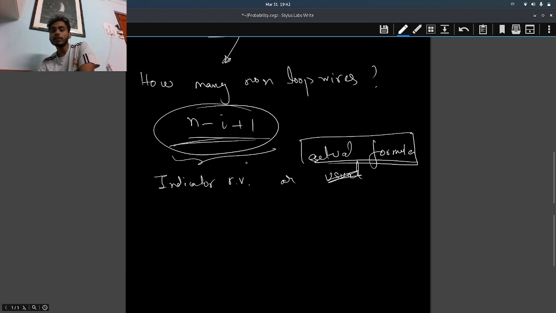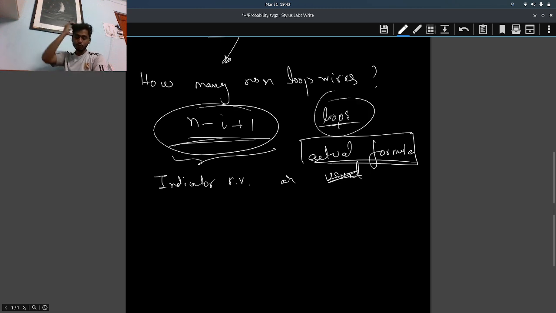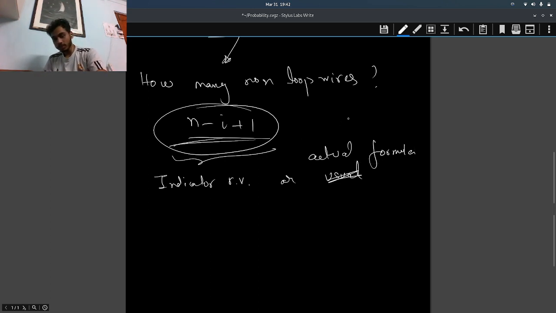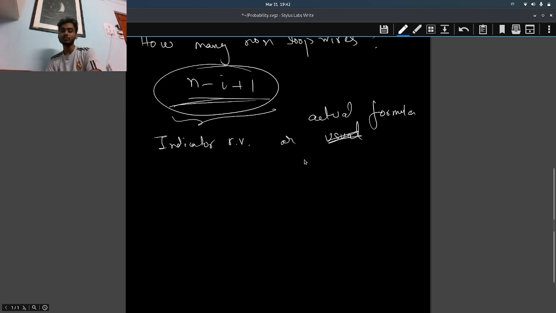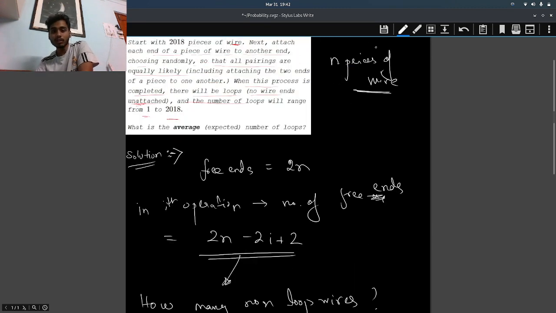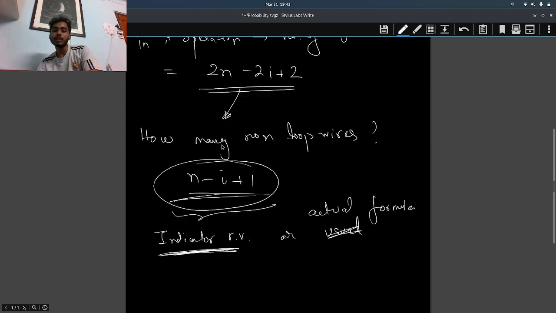The actual formula would have been useful over here if we knew exactly how many loops we can create at each stage, but it's pretty difficult to understand how many loops we will be creating in the process. The reason being that we are joining 2 ends, and we don't know exactly which end we are joining and how, so it's pretty unclear in that context, right? So an indicator random variable is a good option over here, also because indicator random variables can solve problems which ask for the number of something, because we can calculate it using a sum of indicator random variables, right?